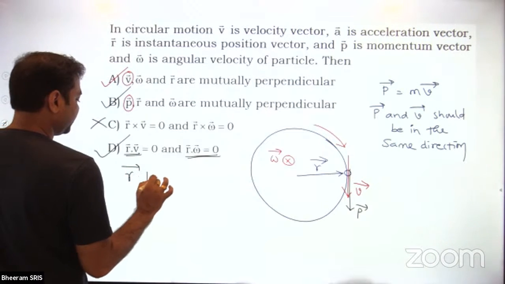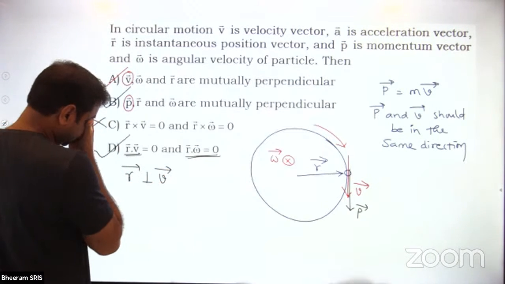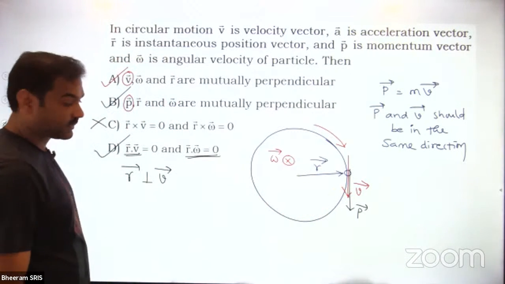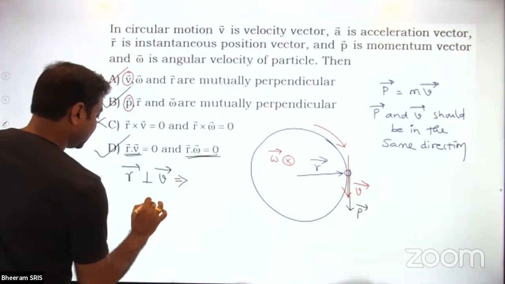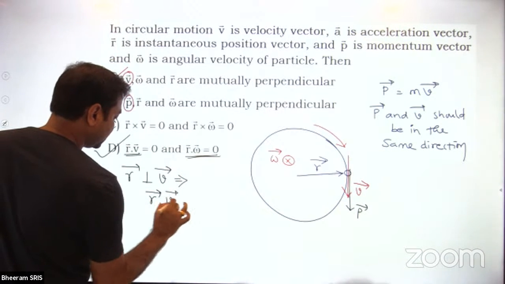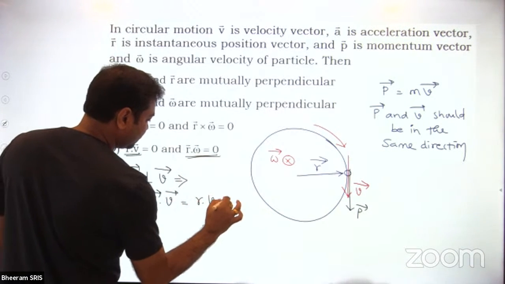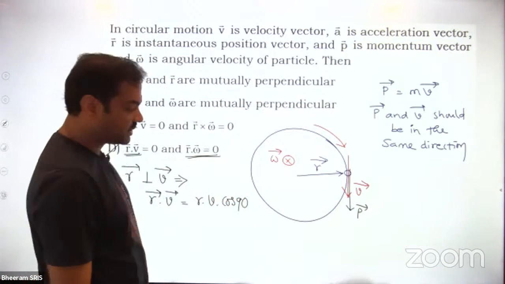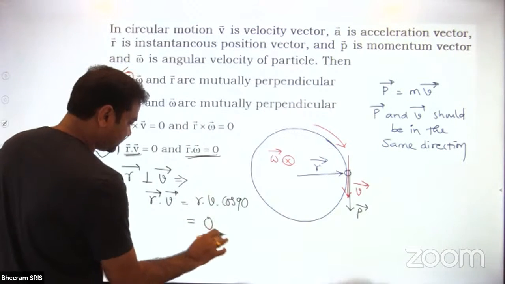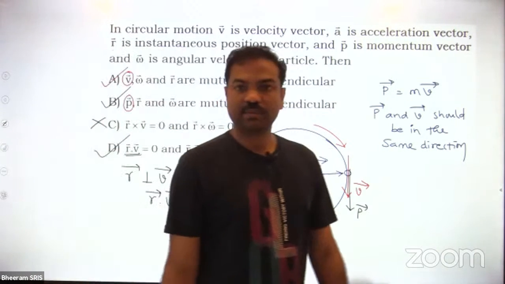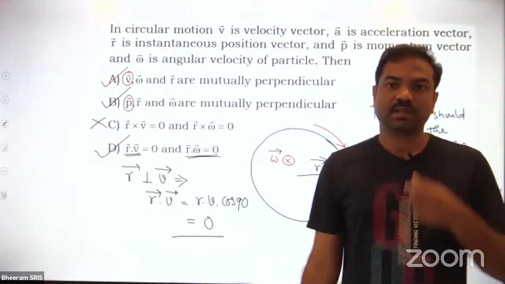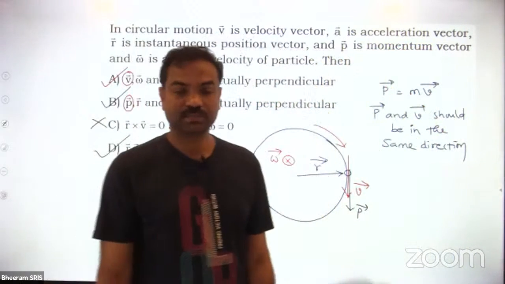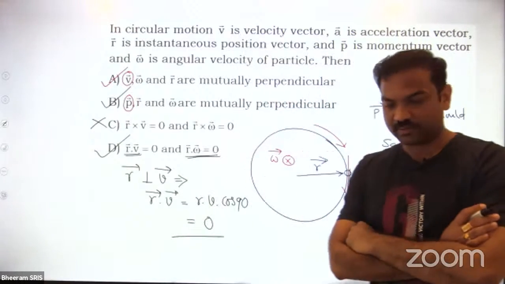R bar and V bar both are perpendicular, right? Perpendicular stands for what? R bar dot V bar is nothing but R into V into cos 90. Perpendicular vectors' dot product is 0 because cos 90 is 0. A bar dot B bar is AB cos theta. If A bar and B bar are perpendicular vectors, the dot product will be 0. That's a standard result, standard rule.